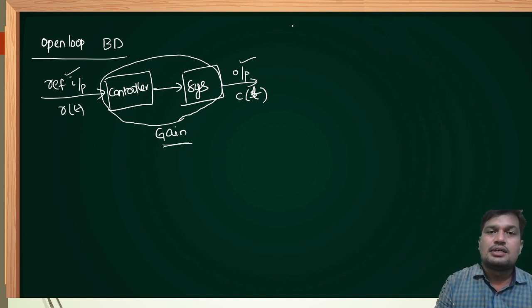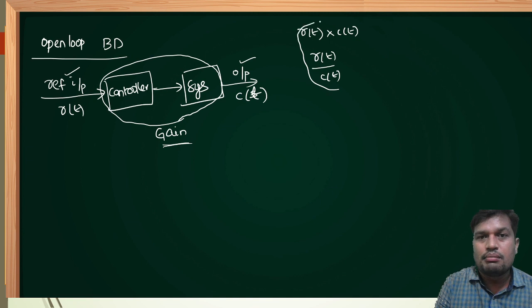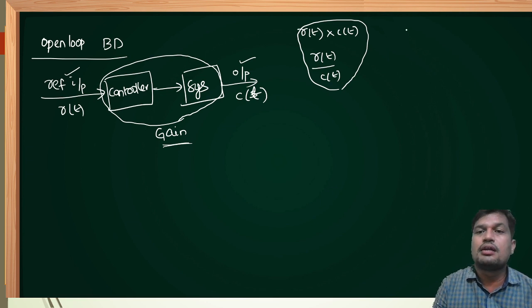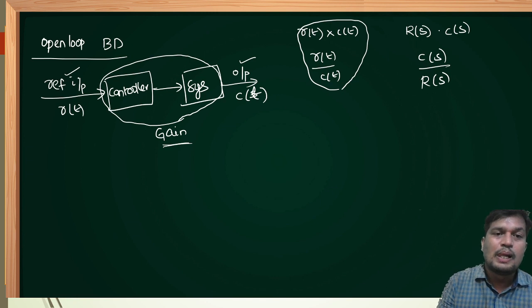Dear friends, in signals and systems, maybe you studied, in time domain, two signals can't be multiplied or two signals can't be divided, because both signals are varying with respect to time at different levels. But in case of Laplace domain, we can multiply two signals or divide two signals very easily, because both are working under constant frequency, right? That is the reason why I am converting this time domain signal into Laplace domain.